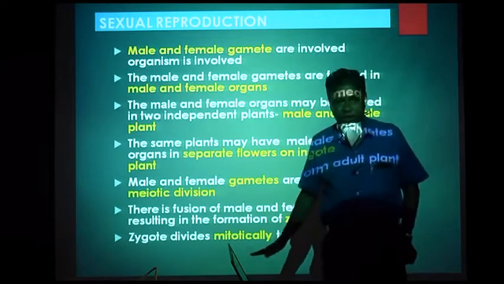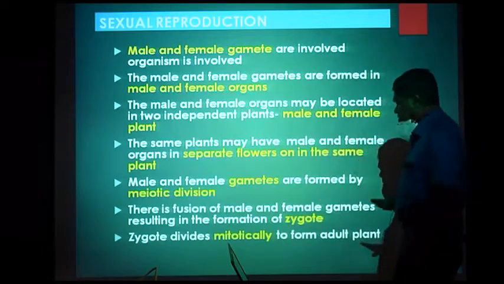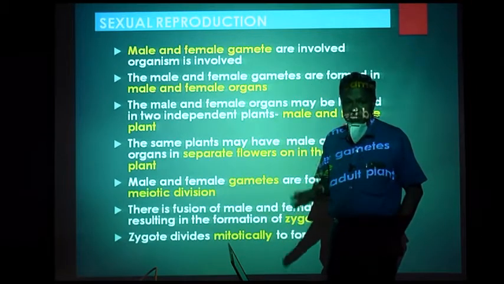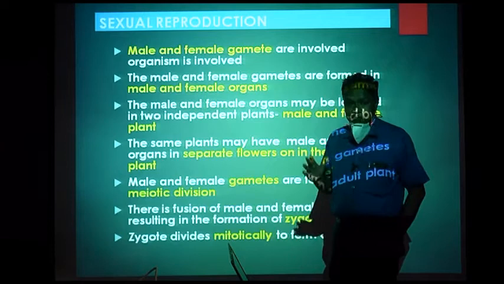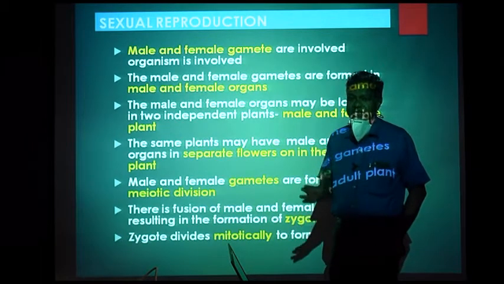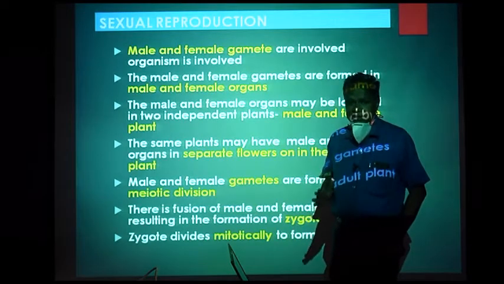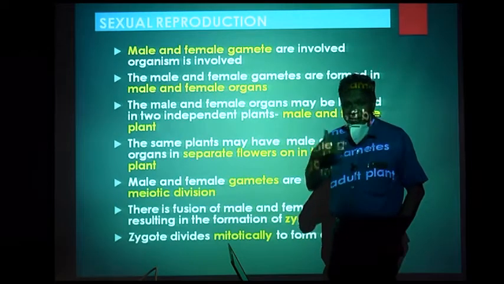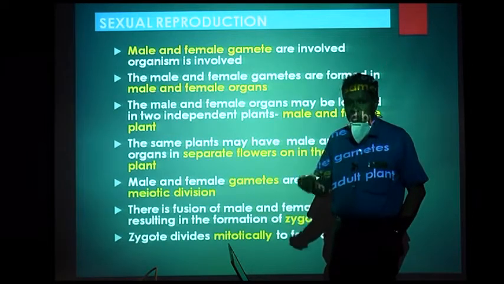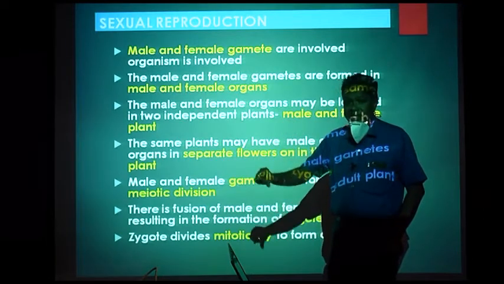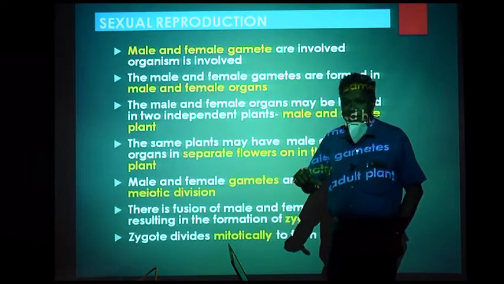Why is there a mention only about meiotic division? Because we are mostly concerned about the angiosperms which are diploid, and diploid organisms are sporophytes. Sporophytes, remember this, diploid organisms are sporophytes. All angiosperms, their main life cycle is a sporophyte. Only for a small period they form gametophyte.